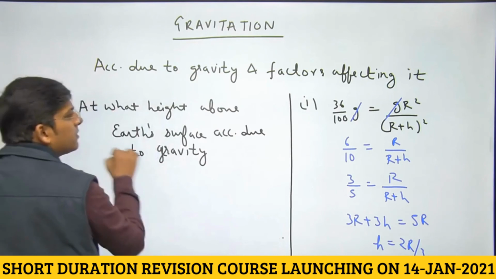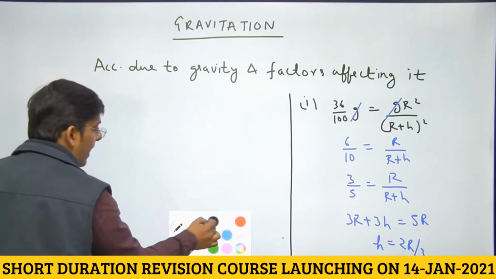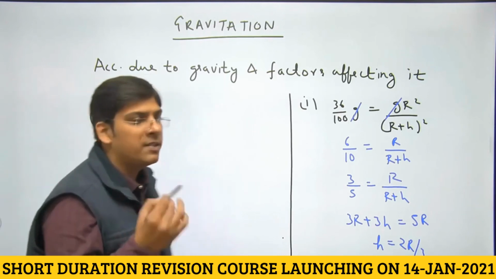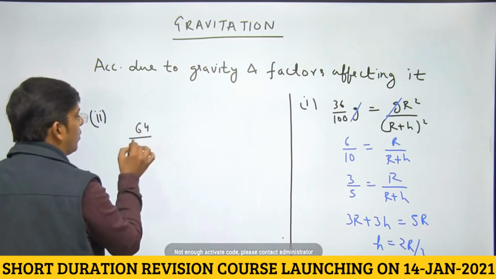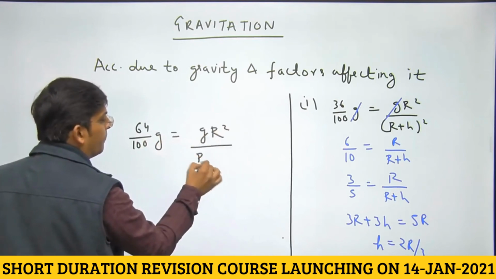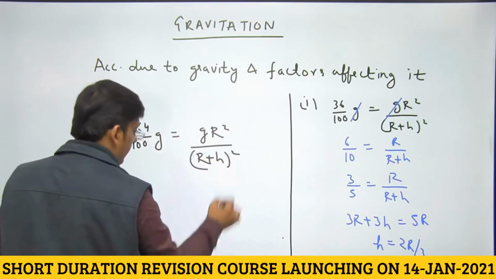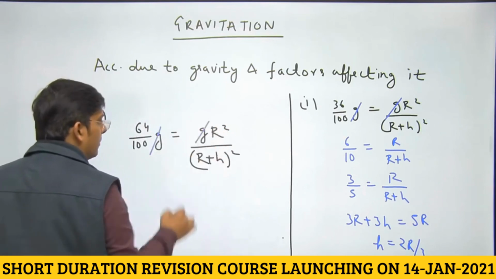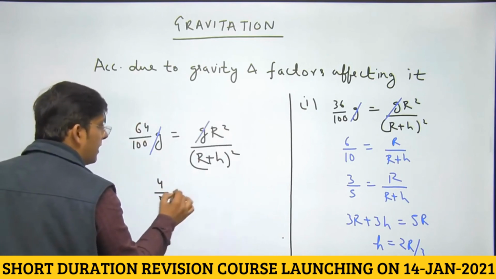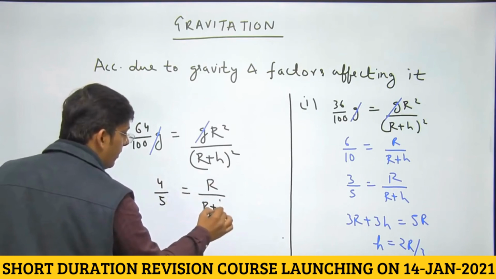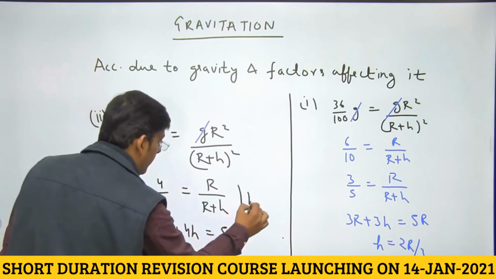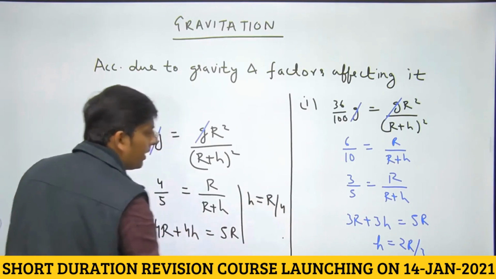When they say decreases to and when they say decreases by, so when they say decreases by, that means 100 rupees get reduced by 36 rupees, we have got 64 rupees now. Obviously it is 64% of its value at the surface. We are going to cancel a few things now. g gets cancelled. Let us take the square root. This becomes 8 by 10, that means 4 by 5, equal to R divided by (R plus h). So 4R plus 4h is equal to 5R, dear students. We get the value of h as R by 4, right?